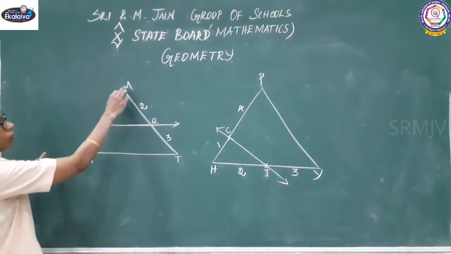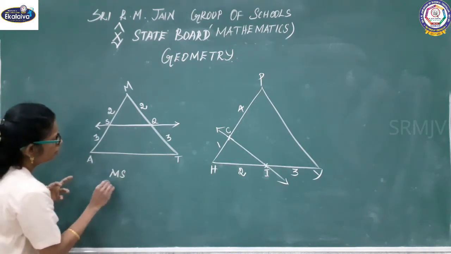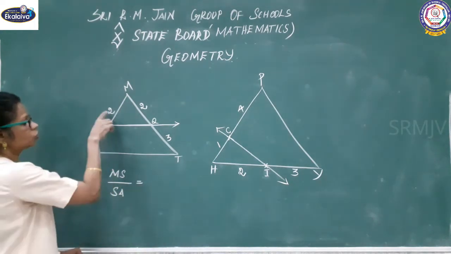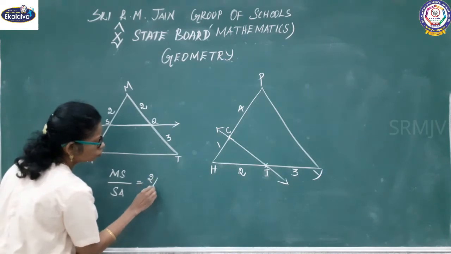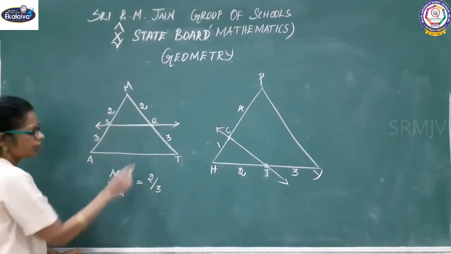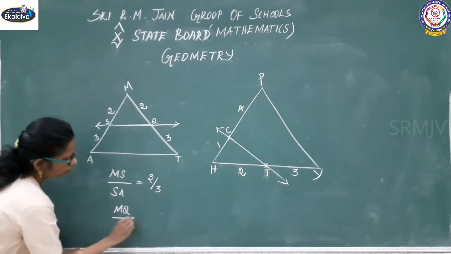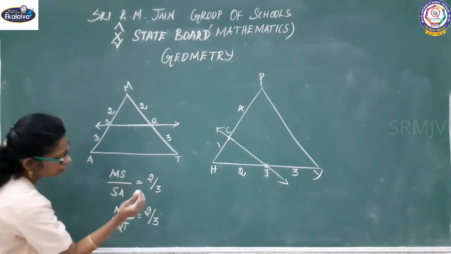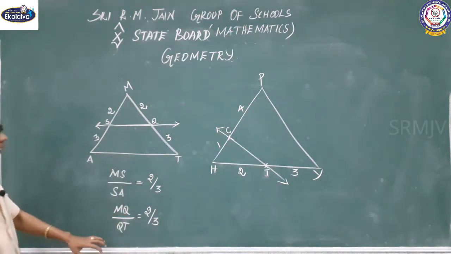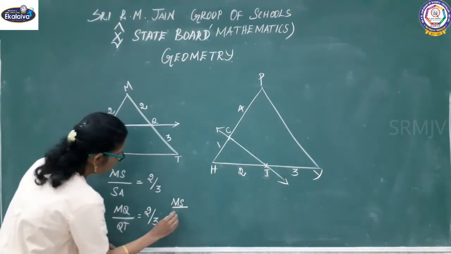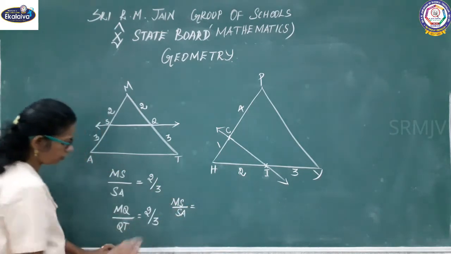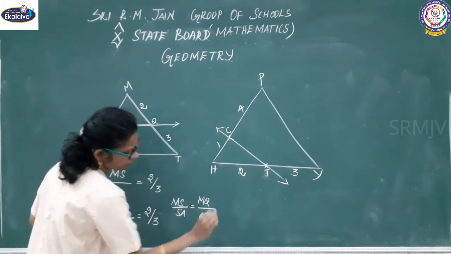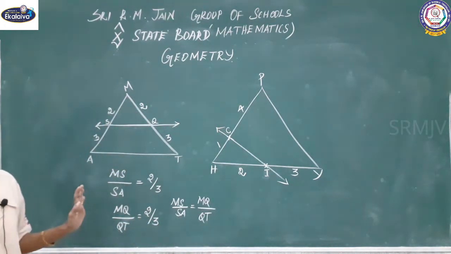See here, MS divided by SA. What is your measurement? MS is 2, SA is 3. So 2 by 3. MQ divided by QT, which is equal to 2 by 3. From that, what do you observe? MS divided by SA equals MQ divided by QT, right? You said the ratios are equal here in this case.